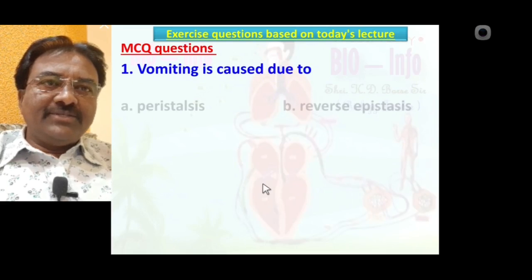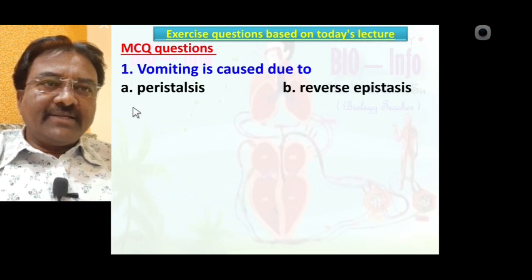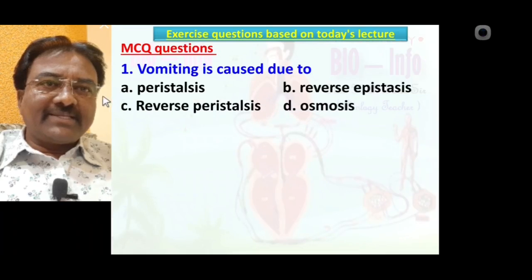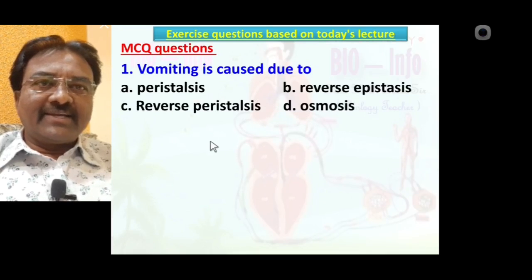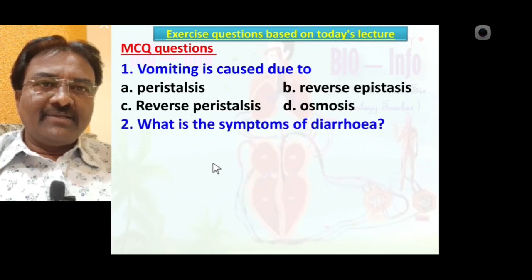Vomiting is caused due to: peristalsis, reverse epistaxis, reverse peristalsis, osmosis. Yes, the correct answer is C, reverse peristalsis.